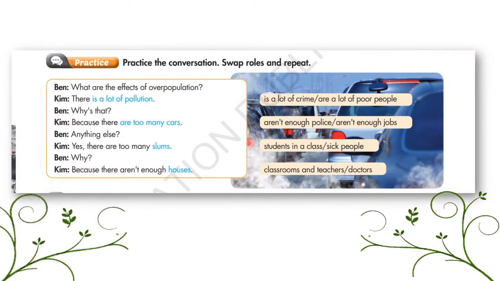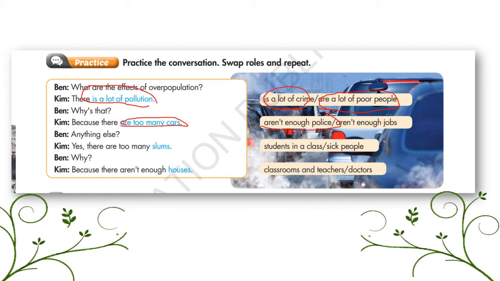Practice the conversation. Swap roles and repeat. This is how you're going to swap roles. What are the effects of overpopulation? There is a lot of pollution. You can say, there is a lot of crime, or there are a lot of poor people. Why is that? Because there are too many cars. Aside from saying are too many cars, you can say aren't enough police or aren't enough jobs.